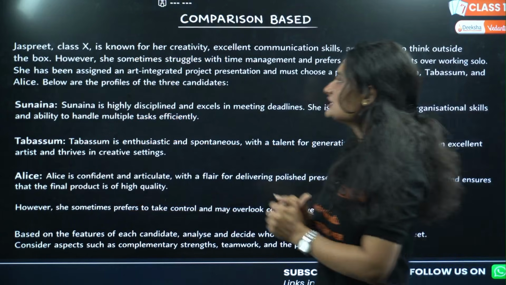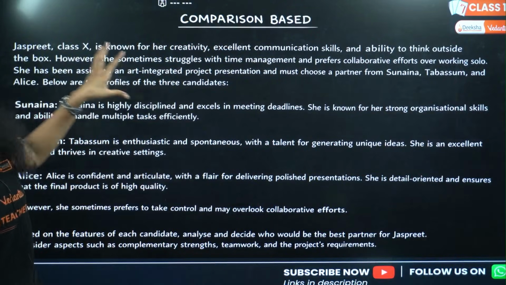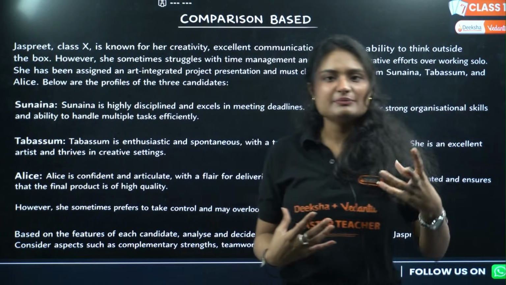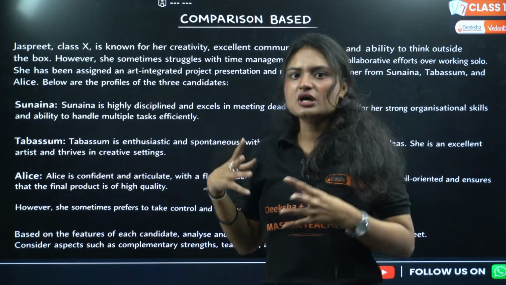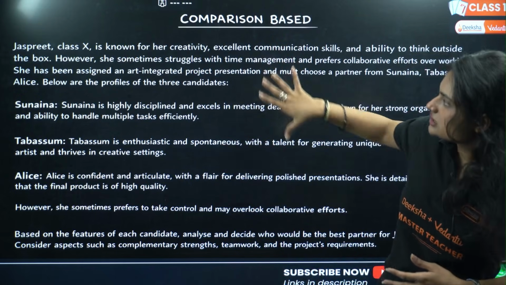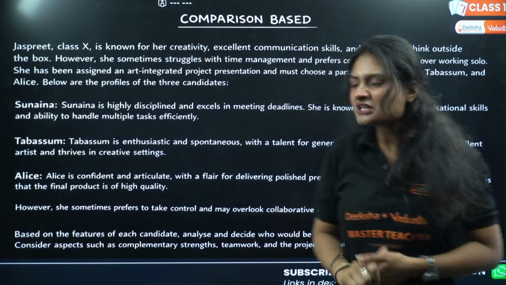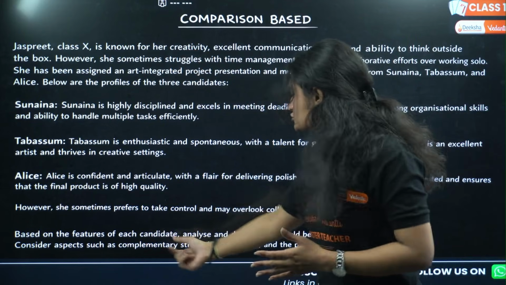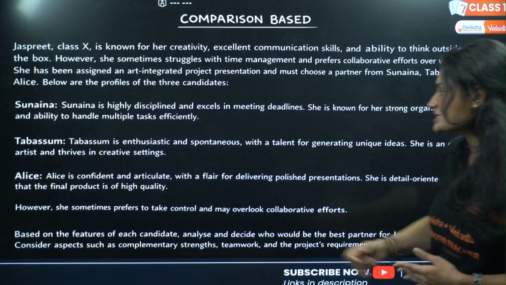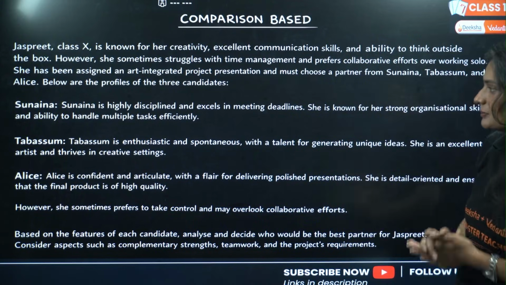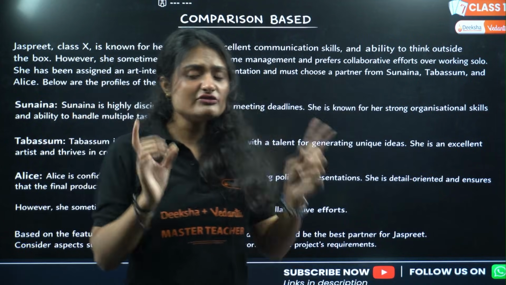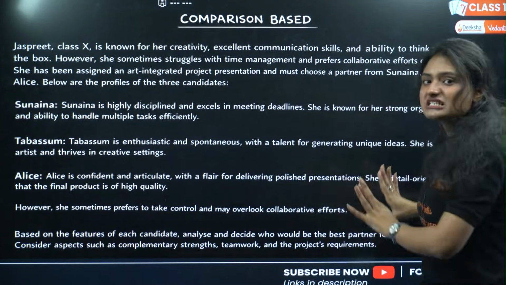Okay, after that, this is a question, my dear students. There are different kinds of analytical paragraphs that have been seen in the recent CBSE question paper. So what are those? Comparison based. For example, this student has to choose a project partner, and these are 3 choices she has. So you need to tell, based on the features of each candidate, you need to analyze and decide which would be the best partner for Jasprit. Consider aspects such as complementary strengths, teamwork, and the project's requirements. These qualities, their strengths, their weaknesses, everything is given here. You need to tell which is the suitable candidate for Jasprit's project.